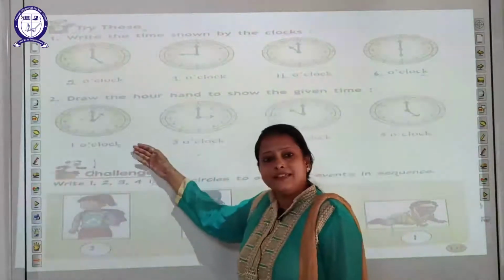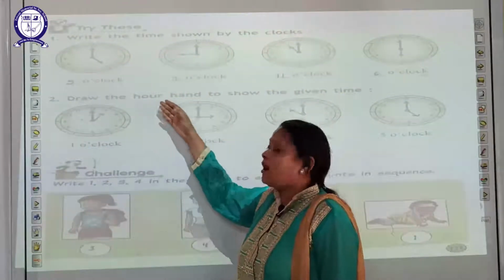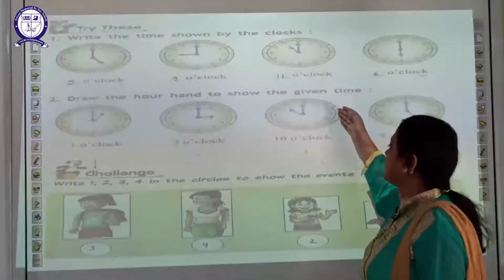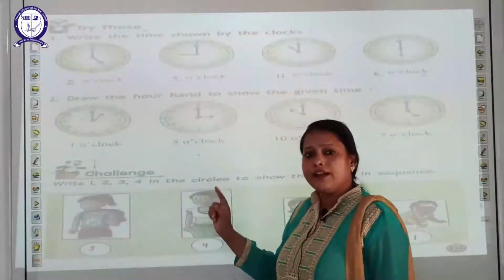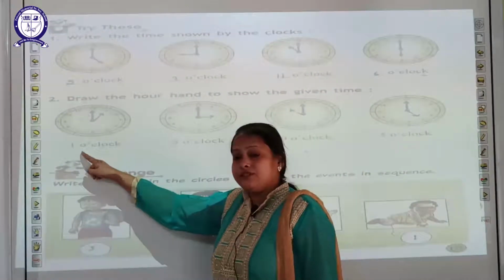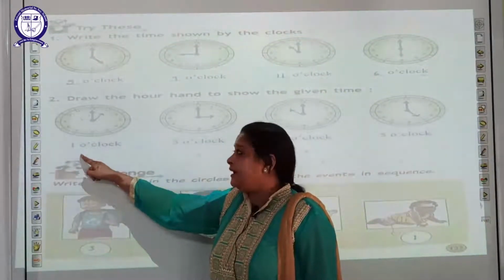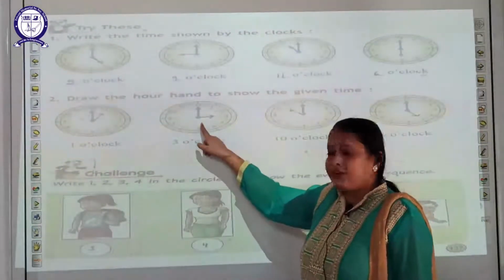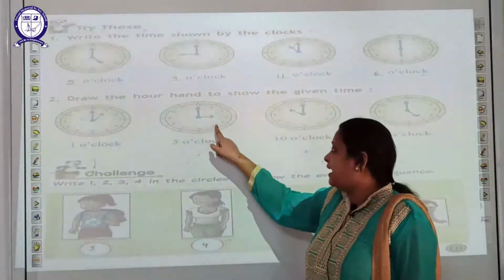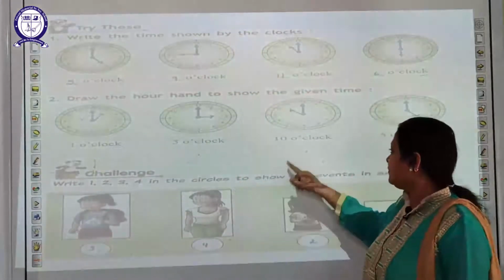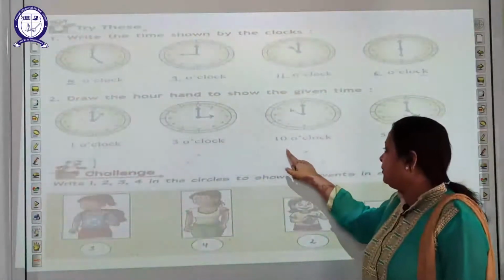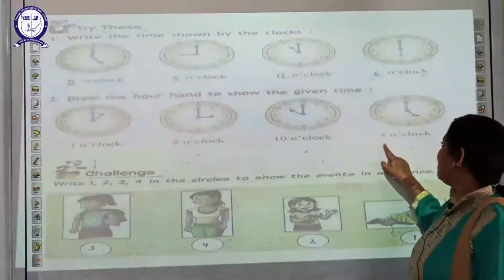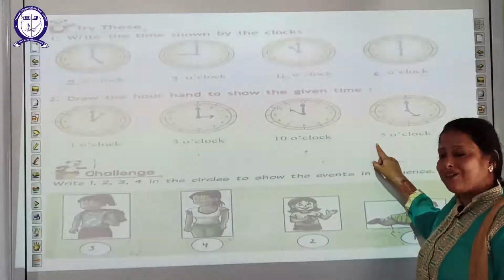Now students, see the next question. Draw the hour hand to show the given time. You have to draw the hour hand, students. 1 o'clock. Where will you draw the hour hand? At 1. 3 o'clock. Where will you draw the hour hand? At 3. 10 o'clock. Where will you draw the hour hand? At 10. 5 o'clock. Where will you draw the hour hand?